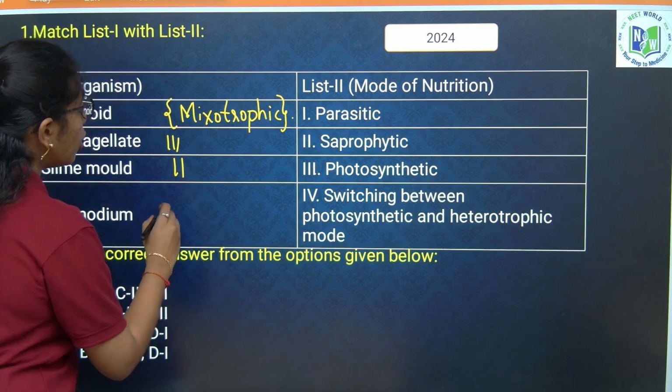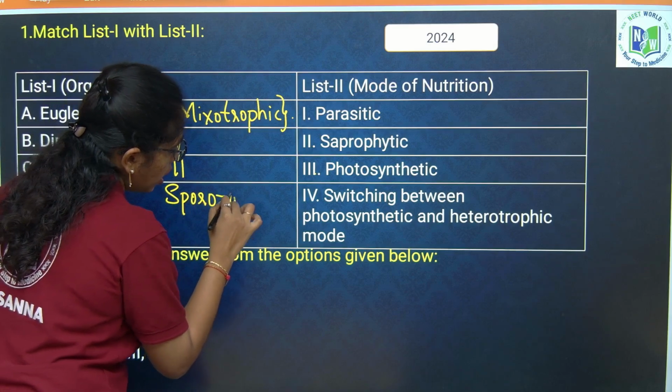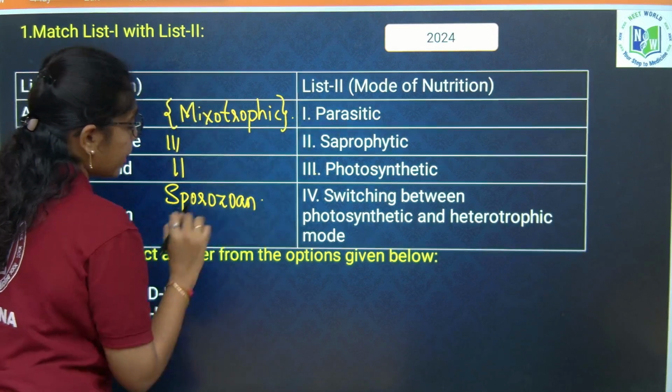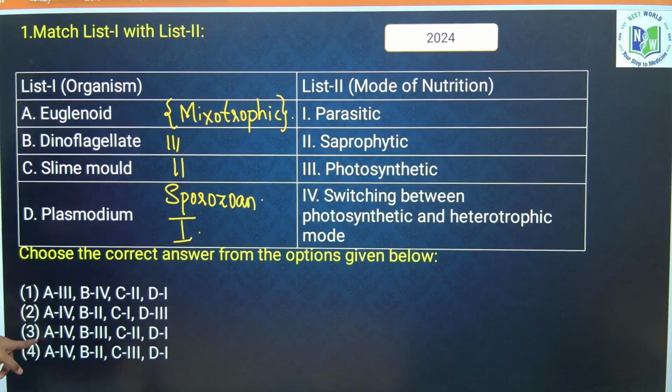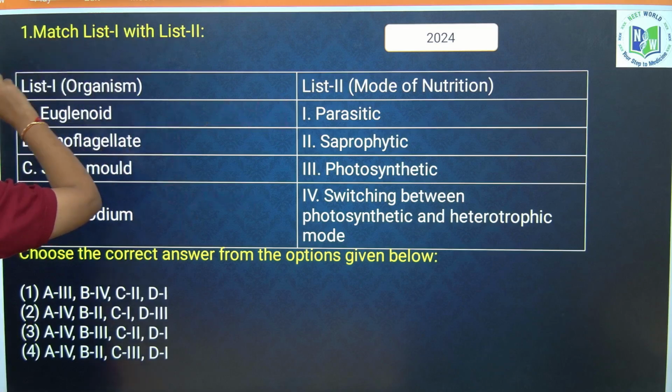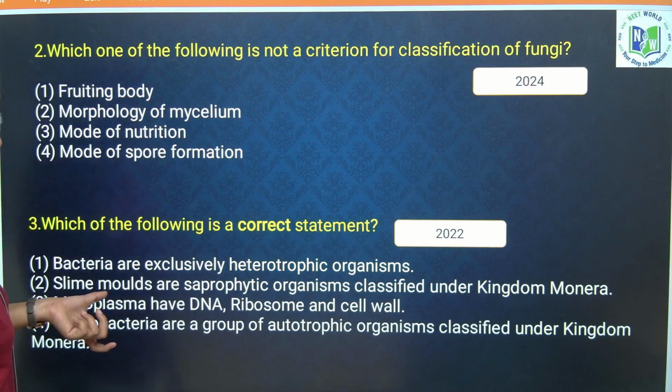Plasmodium is a sporozoan and its mode of nutrition is parasitic. So if you look into the options carefully, A is 4, B is 3, C is 2 and D is 1. Option 3 is the correct answer. Next question: which one of the following is not the criteria for the classification of fungi?